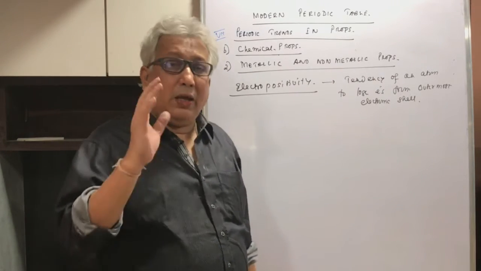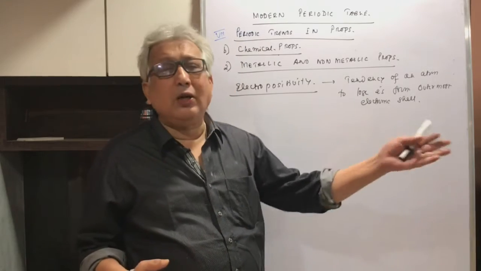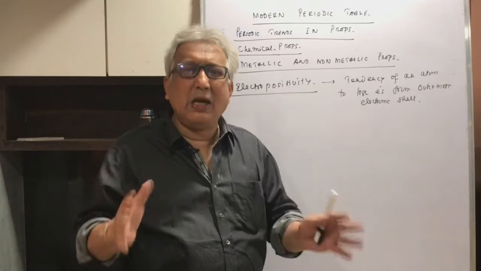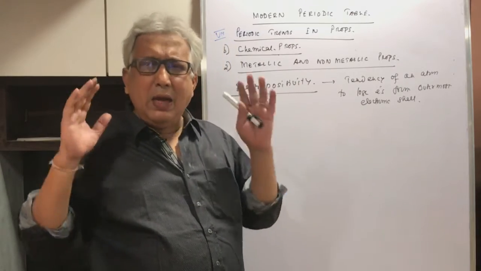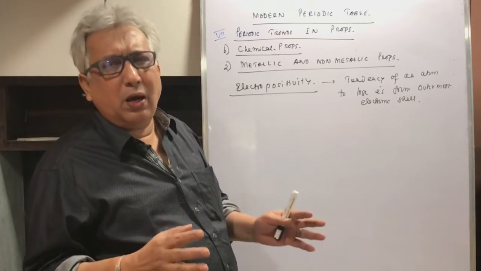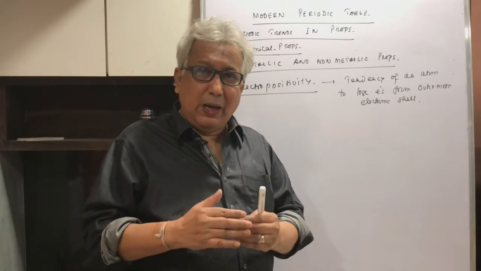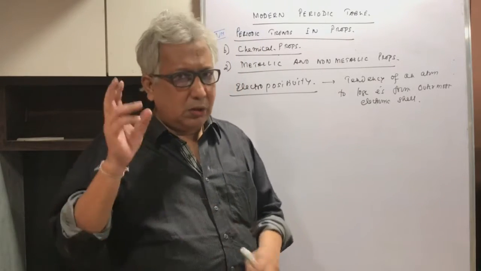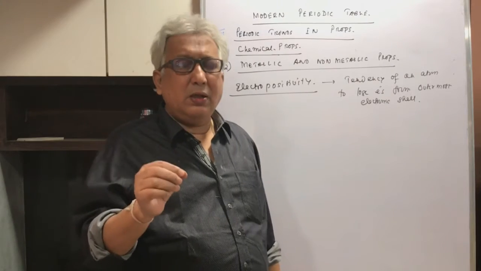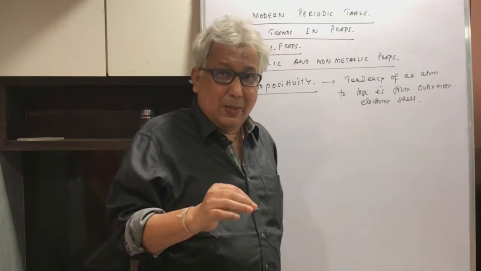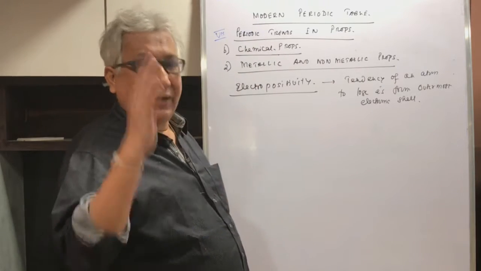And mainly, whether an atom wants to lose electron or gain electron or share electron, it mainly depends upon its electronic configuration. Another thing that will play a role is the size of the atom, and another is the nuclear charge. But the two main factors are the outermost electronic configuration and the atomic size.